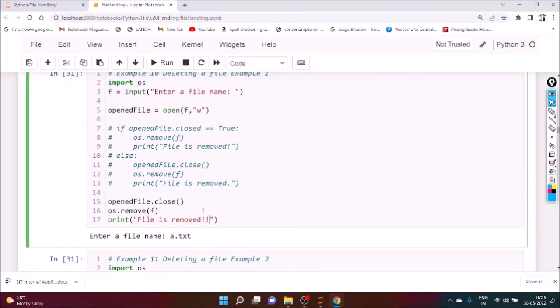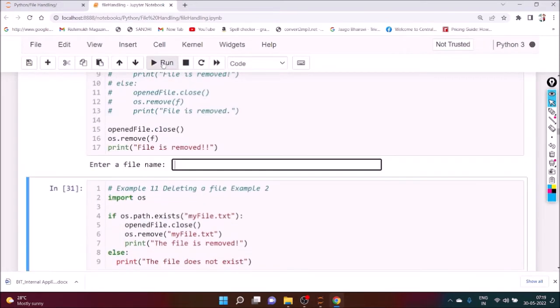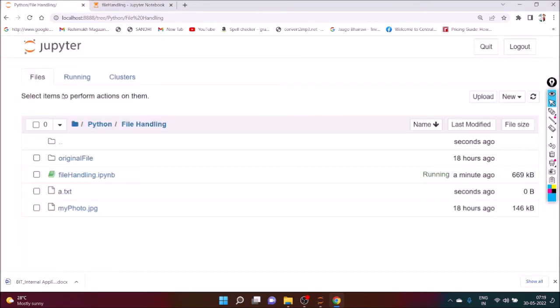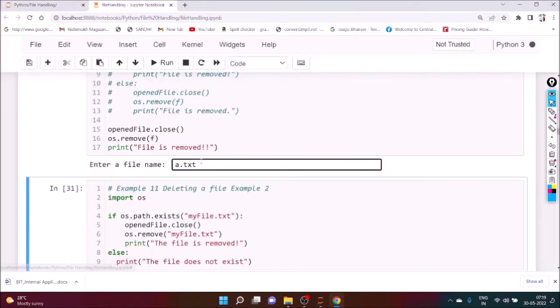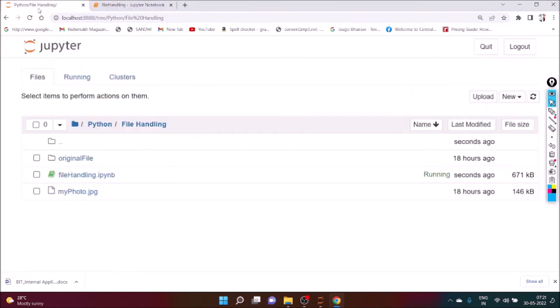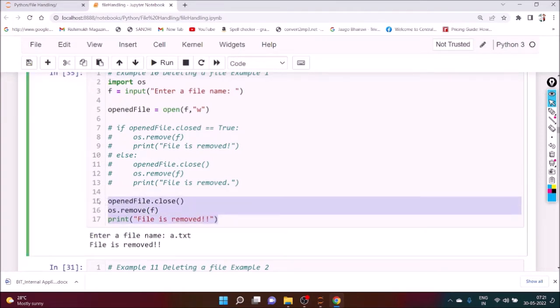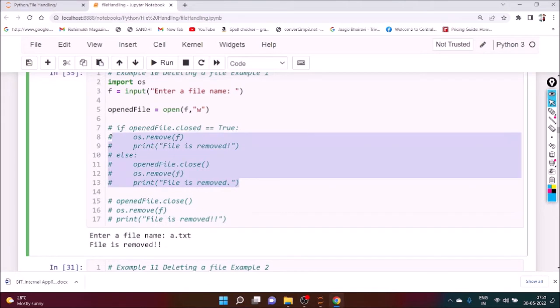Instead of checking, we can apply this directly. So here we have to put a.txt. So the file name is a.txt. You can see that a.txt is already there, and if you execute it, we can see the file is removed. Okay, now you can see here that a has vanished, a is not there. So in this way we can use this one. Better to put it in a comment line, and enable it when needed.